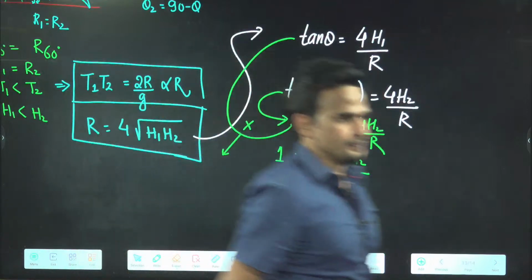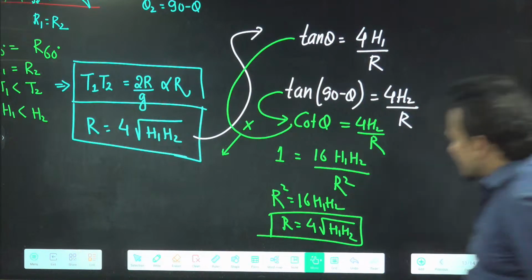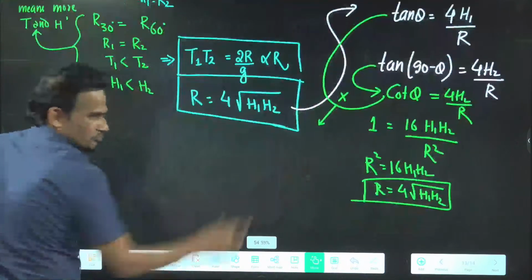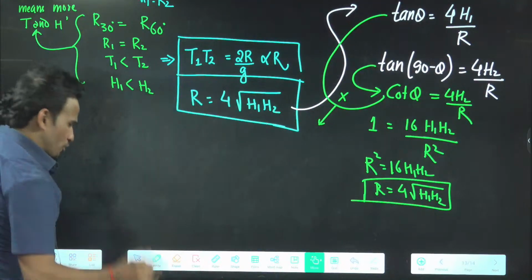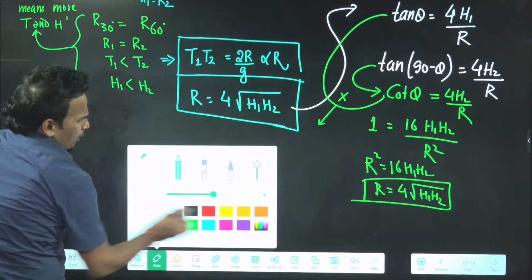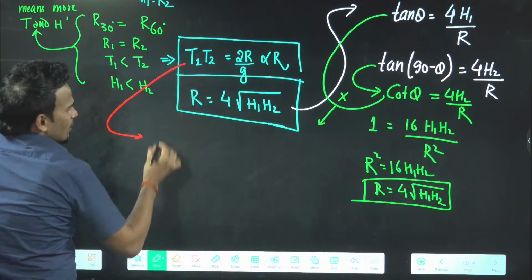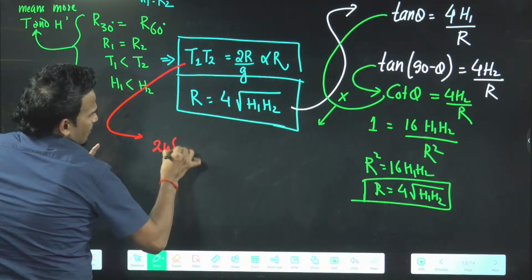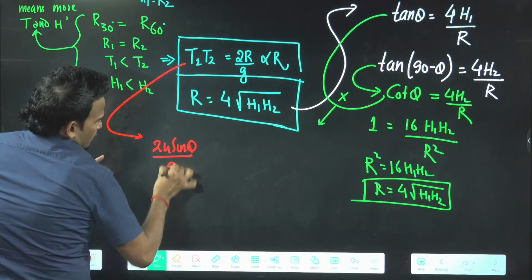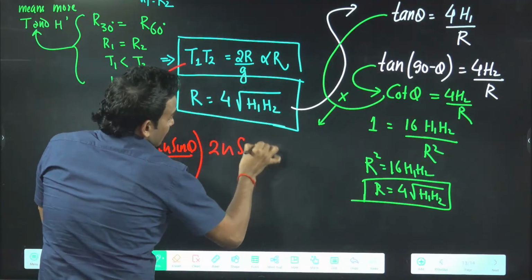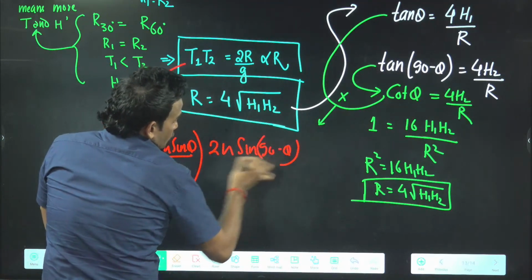That will help you. Some people were asking for time of flight also. I can do it for you. No problem. Anything for you. You said, sir, derive for time. Okay, my students are asking, I will derive. T1 is how much? 2u sine theta by g. T2 is how much? 2u sine 90 minus theta by g.